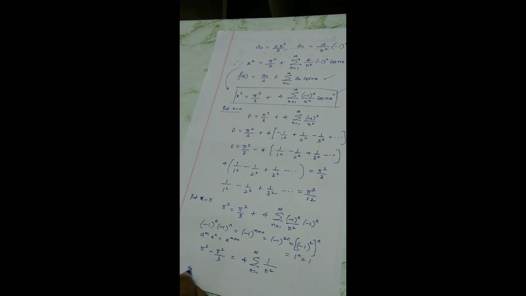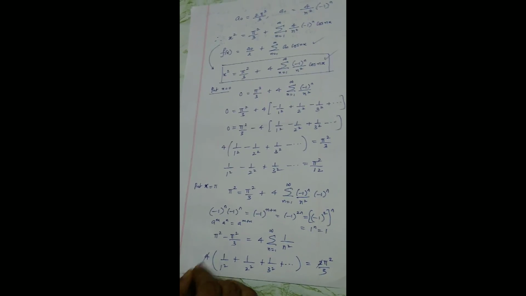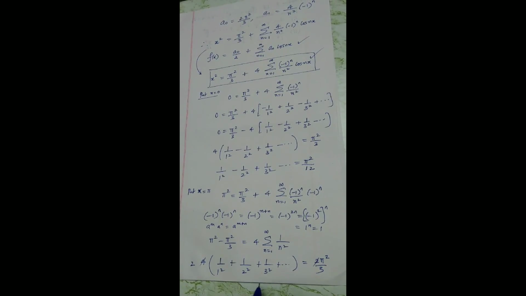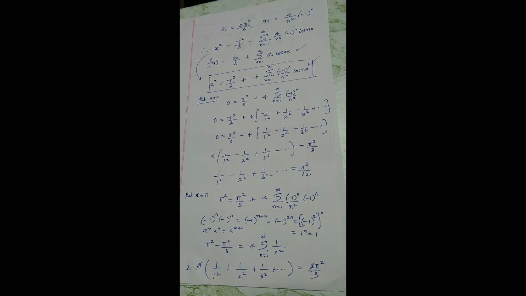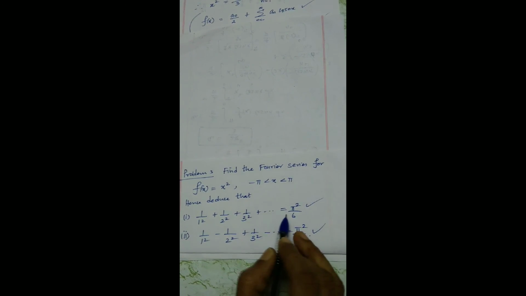Now I will rewrite the other way around. 4 times: give n equal to 1, 1 by 1 square, give n equal to 2, 1 by 2 square, give n equal to 3, and like that, all running numbers. The left side, if you take LCM, is 2 pi square by 3. So these two 4s get cancelled out. Then I can rewrite the final form: 1 by 1 square plus 1 by 2 square plus 1 by 3 square, etc. equals pi square by 6. That is the end of the result. Thank you.